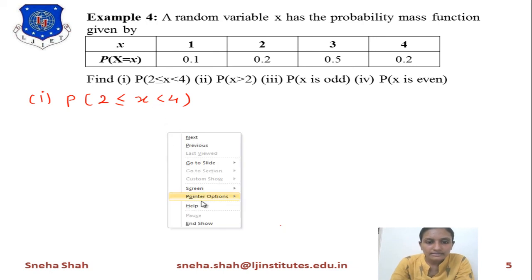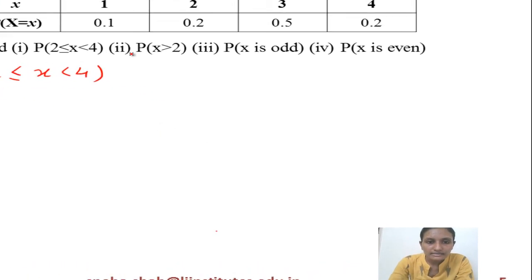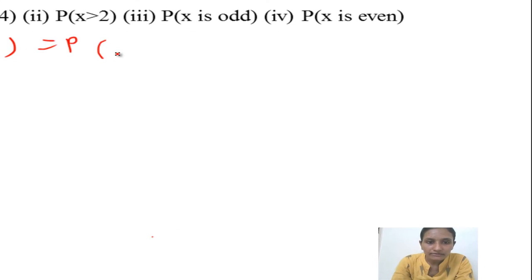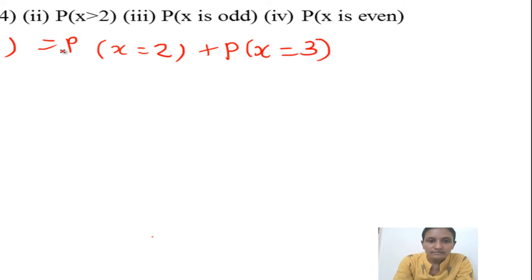In this condition, the first term is probability of x equals 2, because 2 is less than or equal to x, so 2 is included, and probability of x equals 3 because it is less than 4. So for less than 4, only these two terms will be there.